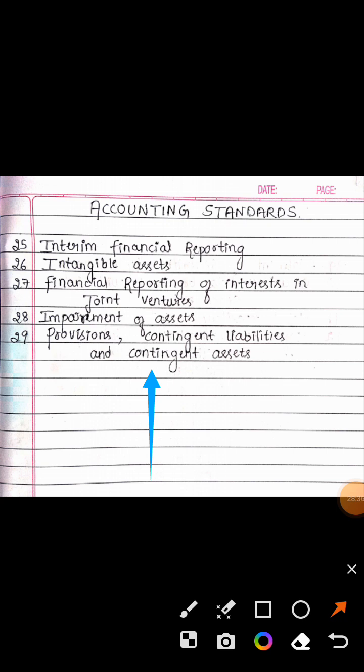14, accounting for amalgamation. 15, employee benefit. 16, borrowing cost. 17, segment reporting. 18, related party disclosure. 19, leases. 20, EPS, earning per share. 21, consolidated financial statements. 22, accounting for taxes on income. 23, accounting for investments in associates in consolidated financial statements. 24, discontinuing operation. 25, interim financial reporting. 26, intangible asset. 27, financial reporting of interest in joint ventures. 28, impairment of asset. 29, provisions, contingent liabilities and contingent asset.